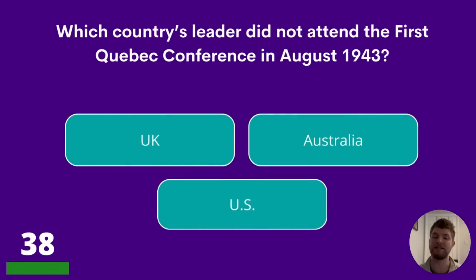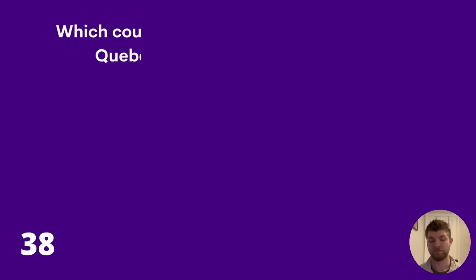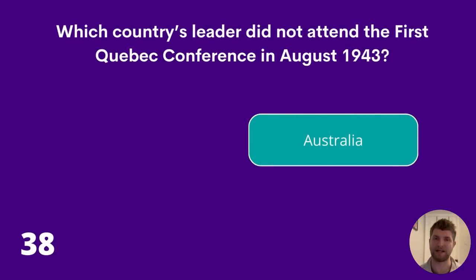Question 38. Which country's leader did not attend the first Quebec Conference in August 1943? UK, Australia, or US? The answer is Australia.